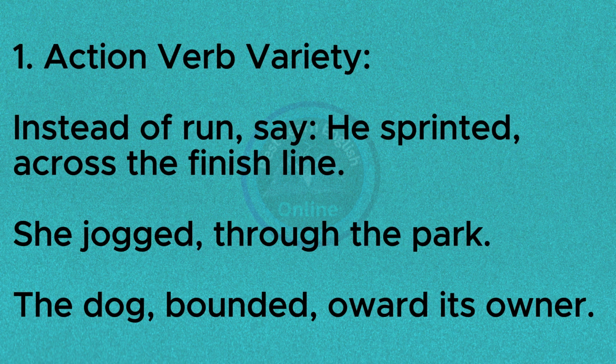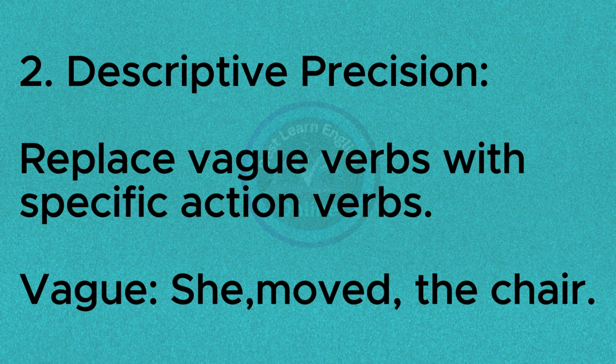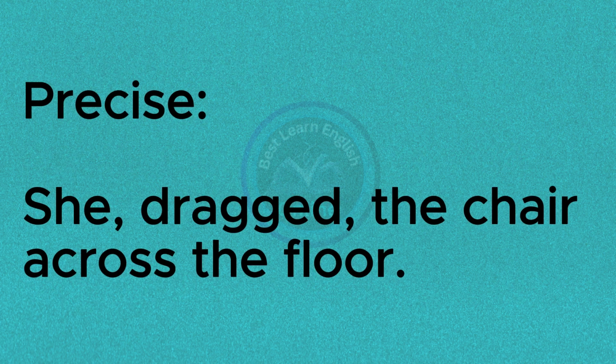1. Action verb variety. Instead of "run," say, "He sprinted across the finish line." "She jogged through the park." "The dog bounded toward its owner." 2. Descriptive precision. Replace vague verbs with specific action verbs. Vague: "She moved the chair." Precise: "She dragged the chair across the floor."